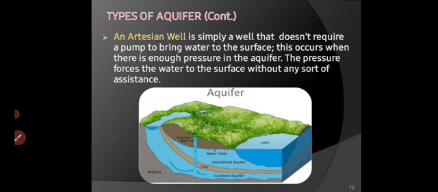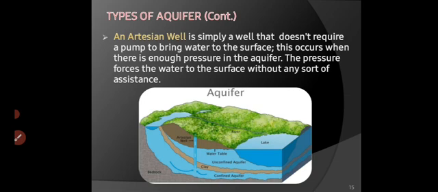Okay, an artesian well is simply a well that doesn't require a pump to bring water to the surface. This occurs when there is enough pressure in the aquifer. The pressure forces the water to the surface without any sort of assistance. So if we dig a well up to the depth of a confined aquifer, we directly get water on the surface without pumping it because the water is already pressurized.